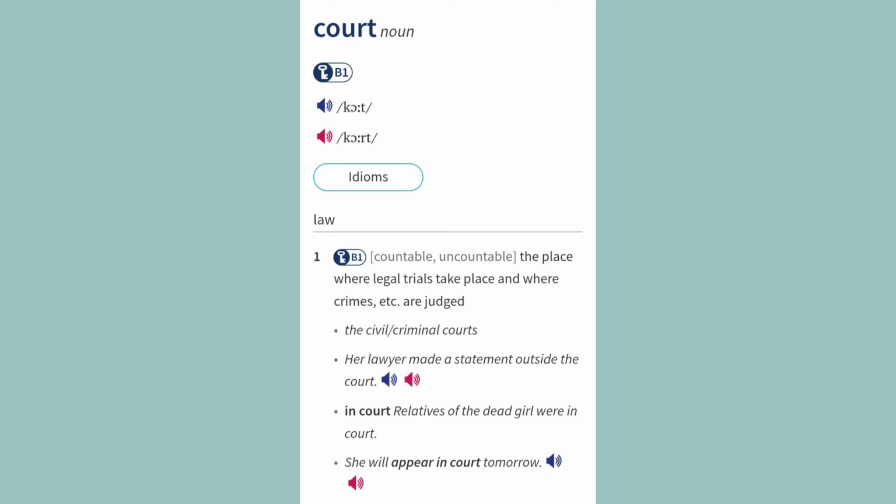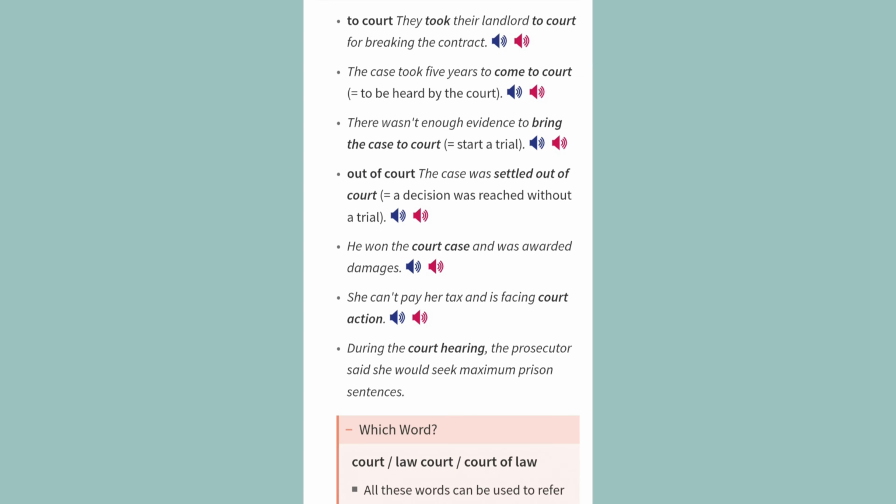She will appear in court tomorrow. To court: They took their landlord to court for breaking the contract. The case took 5 years to come to court, to be heard by the court. There wasn't enough evidence to bring the case to court, start a trial. Out of court: The case was settled out of court, a decision was reached without a trial.